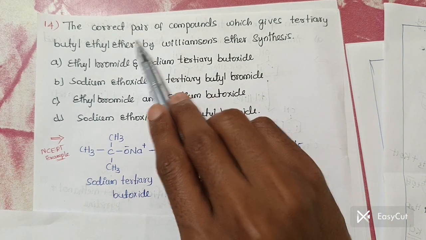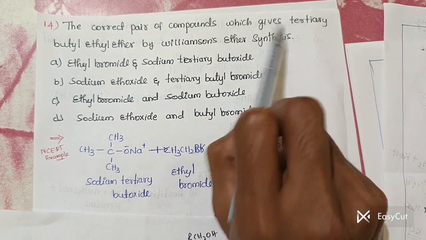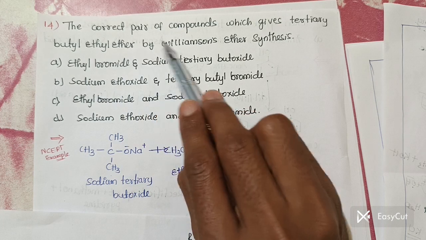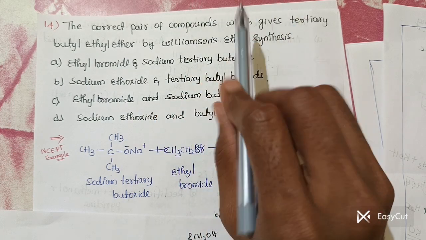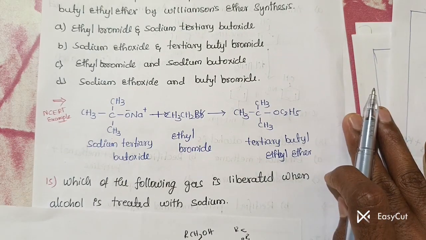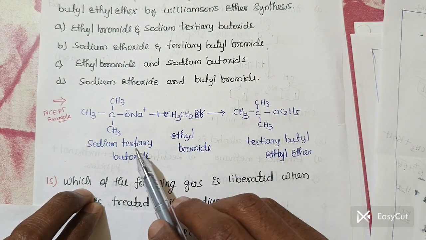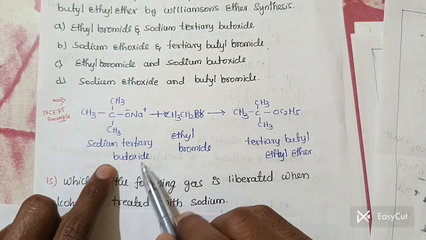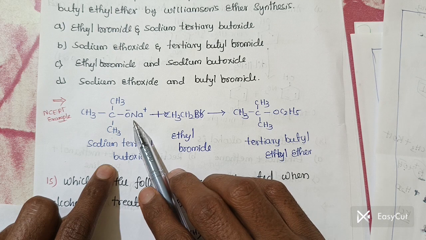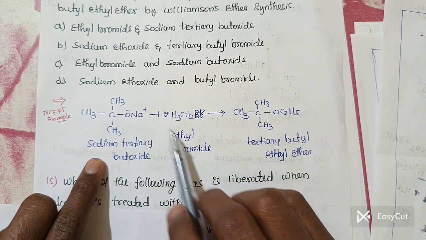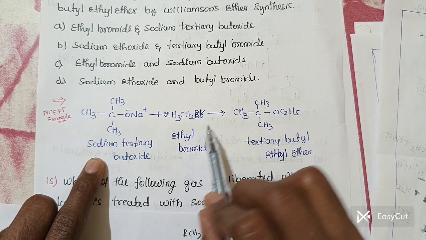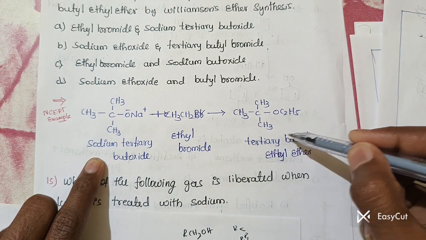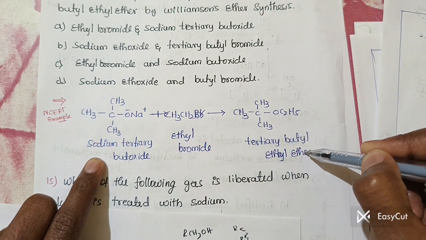I wrote the reaction here directly. Whenever you take sodium tertiary butoxide and react it with ethyl bromide, you are going to get the tertiary butyl ethyl ether.